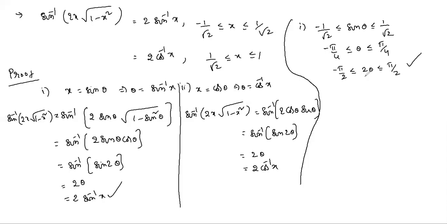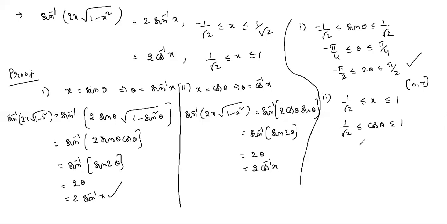Because 2 theta is not in the principal value, you cannot write cos inverse x. To write cos inverse x, 2 theta must lie between 0 to pi. But 2 theta does not belong to this interval for the corresponding domain. Suppose for the second one, if you take x equal to sin theta, you can also take that. But 1 by root 2 less than or equal to x less than or equal to 1.